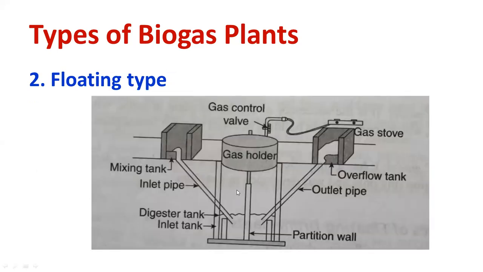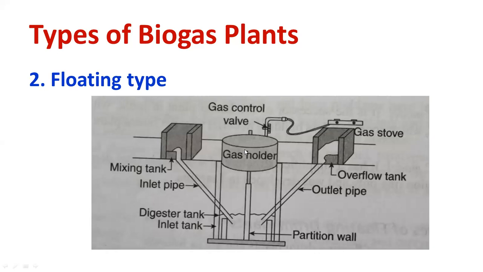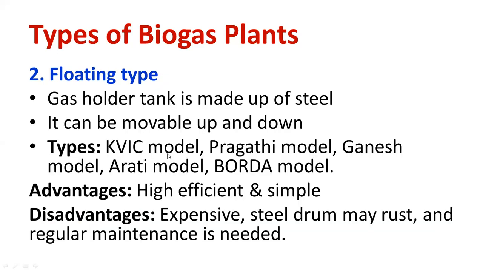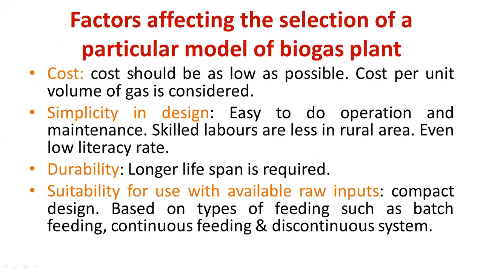Floating type, what is the importance? Why is it called a floating type? What is the construction? The gas holder can be moved up and down. That is why it is called the floating type. That is the floating type biogas power plant. Then the benefits of biogas. You have to remember what the benefits are.